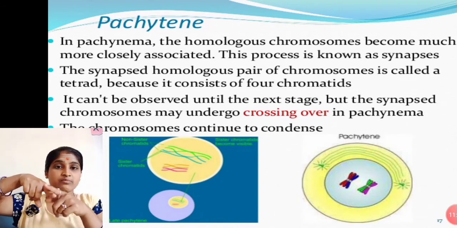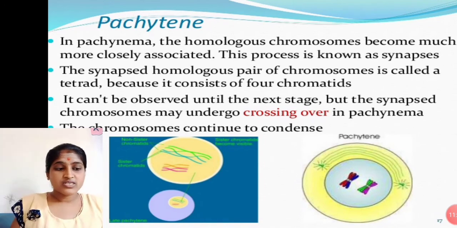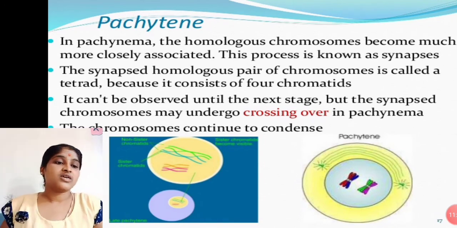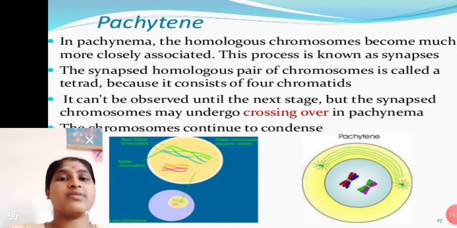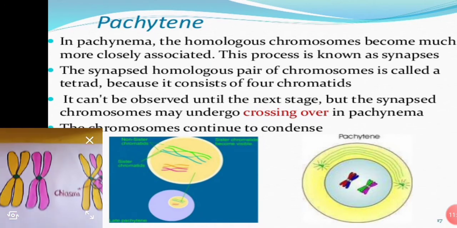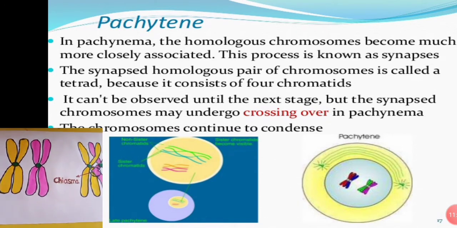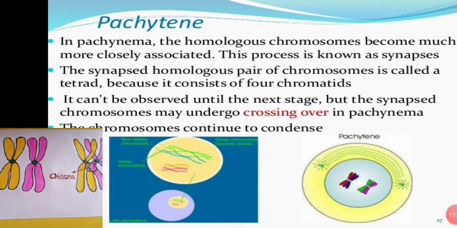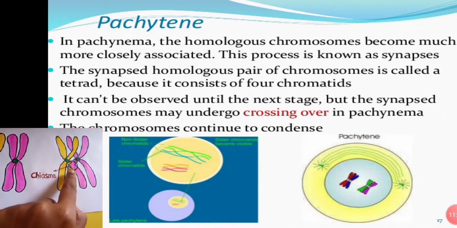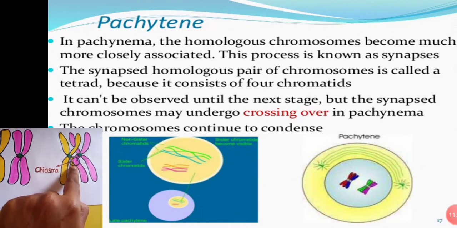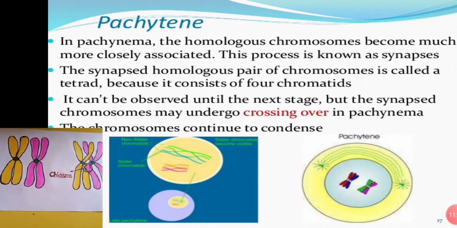This meeting point we call the chiasma. How is the chiasma formed? You see here in this figure. These homologous chromosomes are there. When they are attached and combined at a particular point, we call that the chiasma. Okay, this is chiasma formation. Understand?